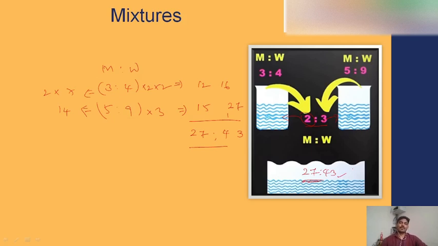I hope you are clear with this explanation. Till now, we discussed what is meant by mixture, how to mix the quantities, and what are the various ways to mix the quantities. And after that, we discussed some basic examples to understand how to solve the problems in a traditional manner and how to solve in an exam-oriented manner, the shortcut method. So these are all the points we discussed up to now.